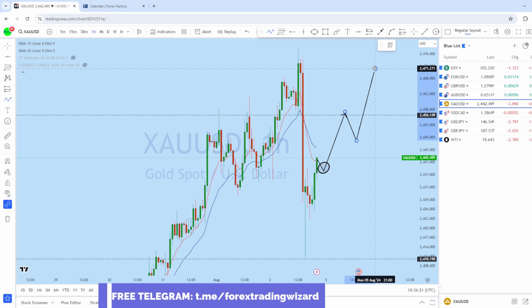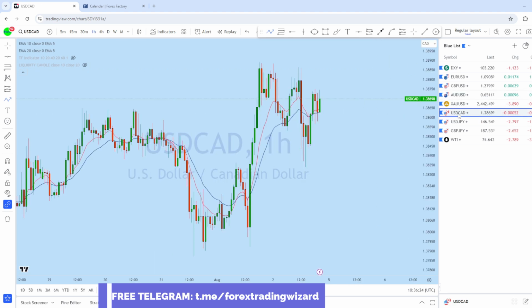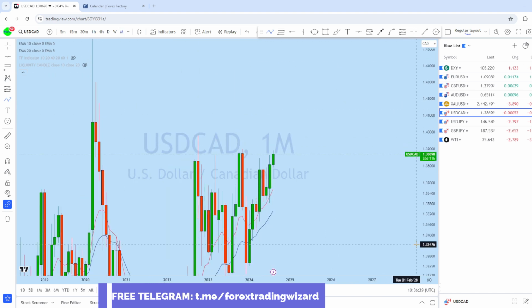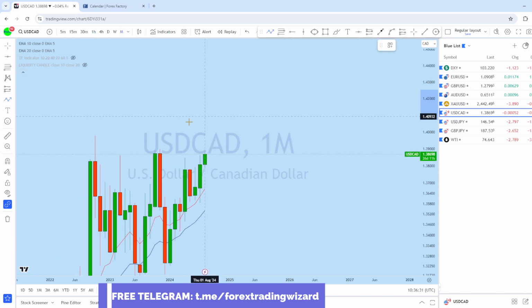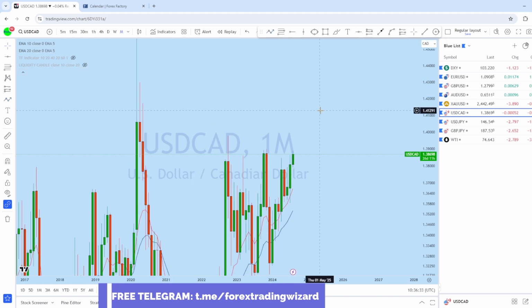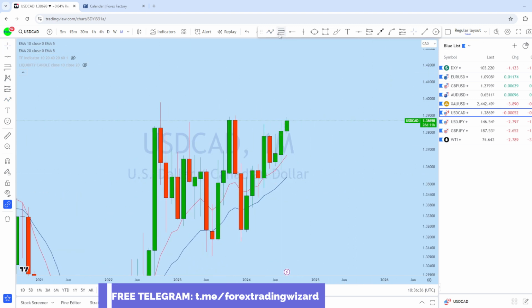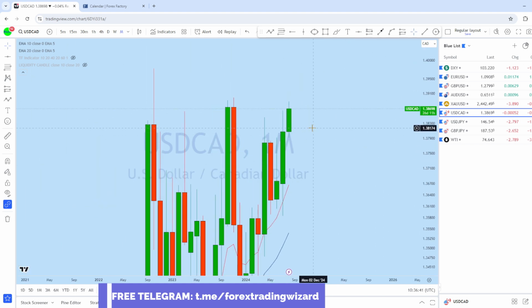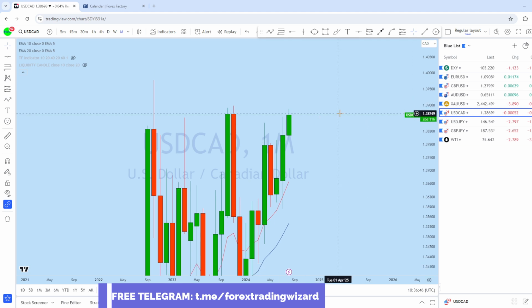So now let's look at dollar CAD. Let's see what kind of opportunity we have. Looking at the monthly chart on dollar CAD, we can see that in the previous month there is a bullish engulfer. This month so far we can see bullish price action, and as we saw last week, there was a weakness on DXY, but at the same time we saw weakness on CAD, and as a result we saw dollar CAD still maintaining potential bullish.